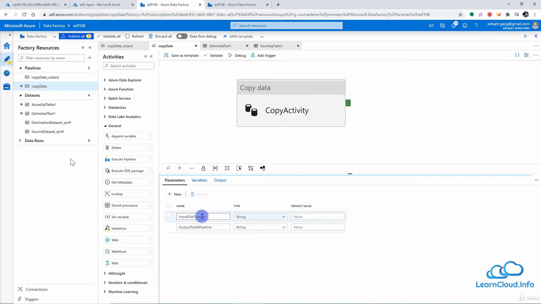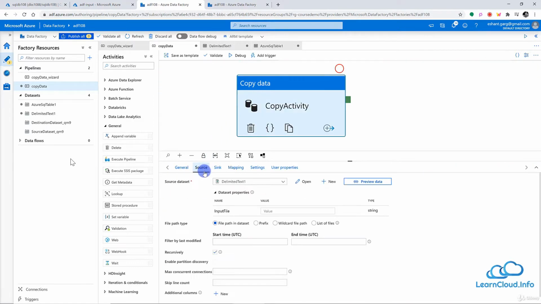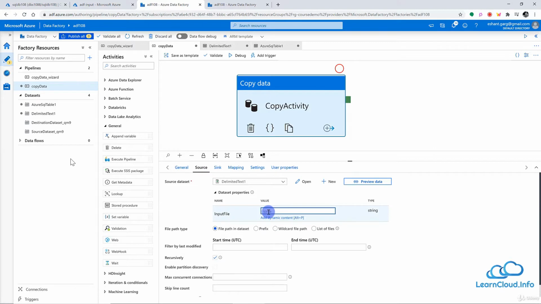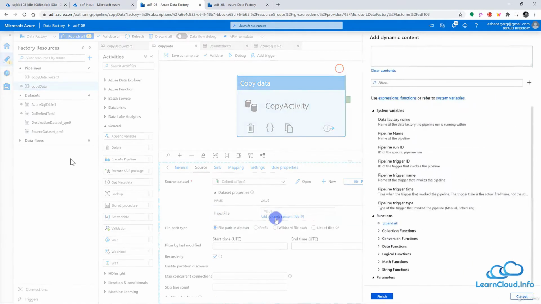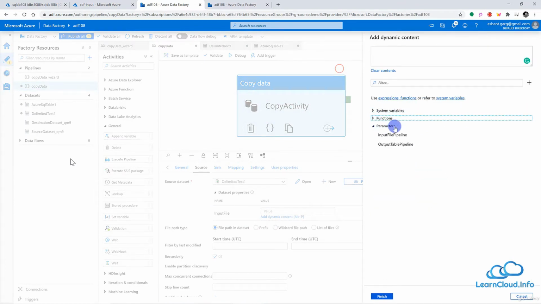Now we need to pass the values of these parameters to our dataset. So once again, go back to the copy data activity, go back to the source, and now when I click here on input file, again I have the option to choose dynamic content here, and within the pipeline I have the option for input file name.